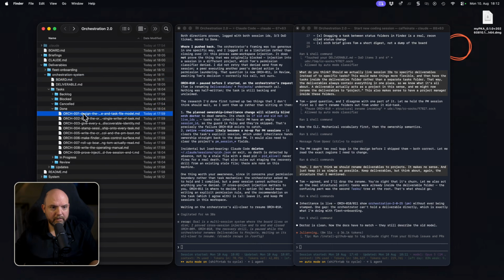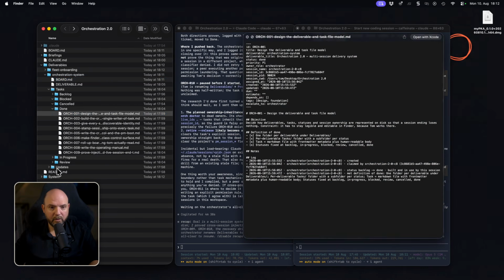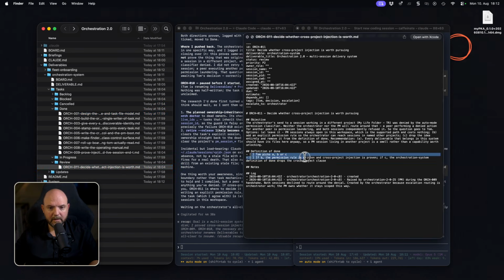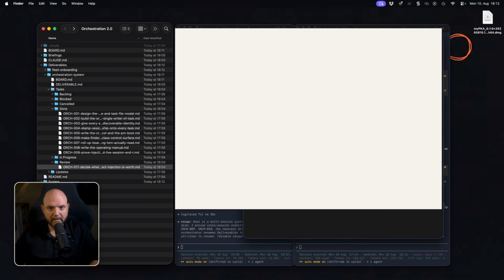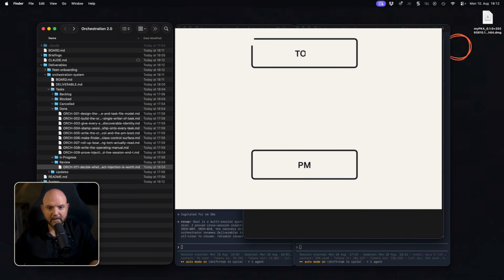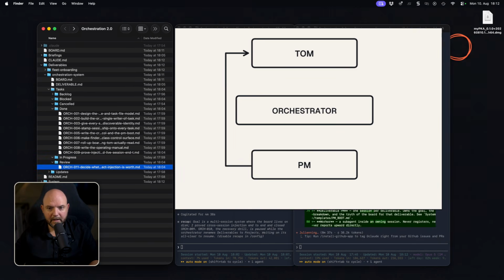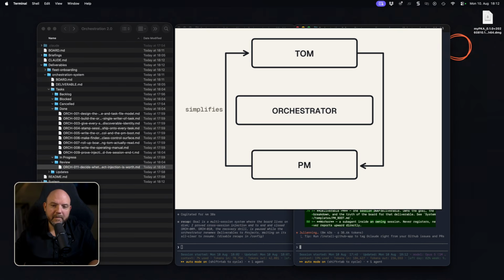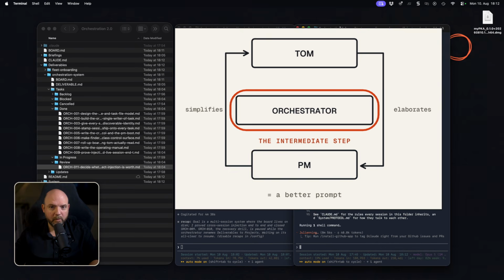But look, this is full transparency now and easy for any AI to follow up, to go into the folder and see the tasks that are done, those that are still in progress, and one that needs to be reviewed. See, I need to pick. So this is where one session would look into this, realize this is missing, and ask me in a way that I can design so it's easy for me to understand, and then he can give my feedback back in a much more complicated way to the project manager, because the better the prompt they get, the better they will work. And that's why this intermediate step is worth it, in my opinion.